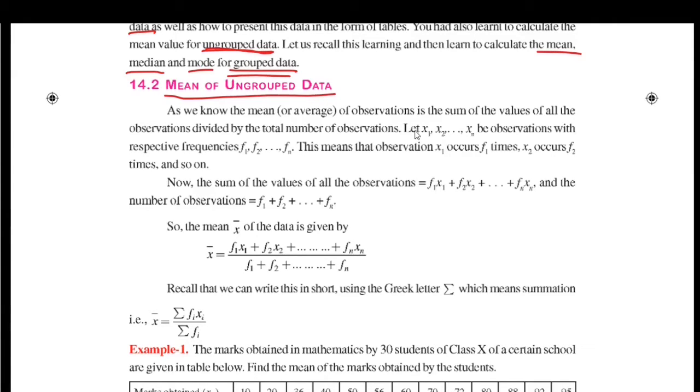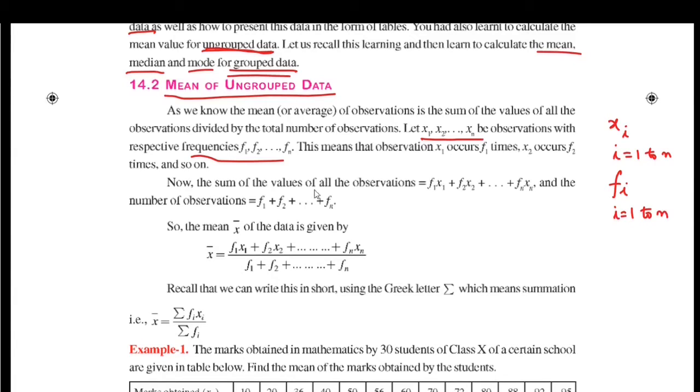Suppose the observations of the ungrouped data are x1, x2, etc., xn. We can represent an observation as xi, where i varies from 1 to n, and the corresponding frequencies as f1, f2, etc., fn. We can use fi to indicate all these frequencies, i varies from 1 to n.